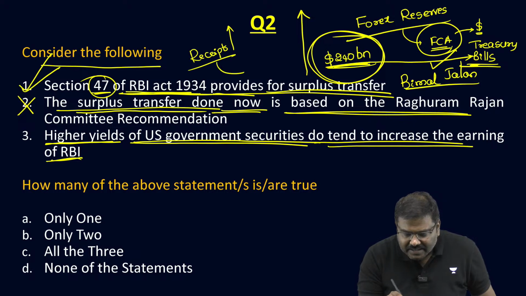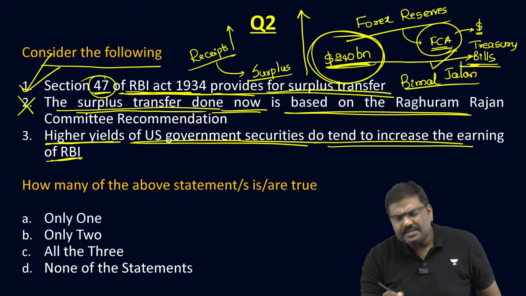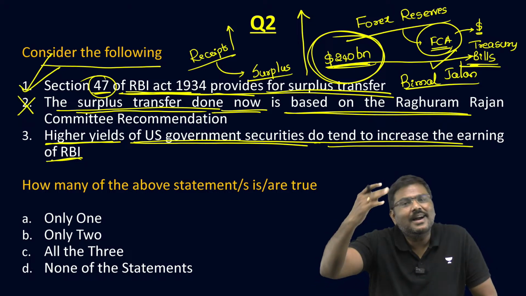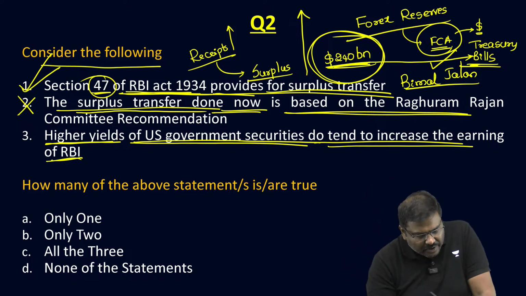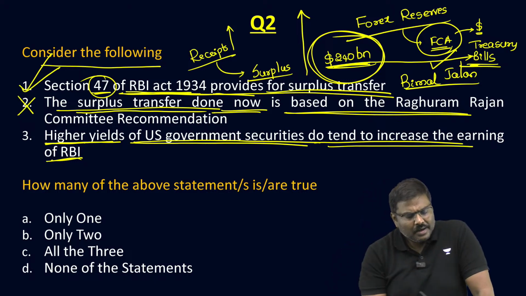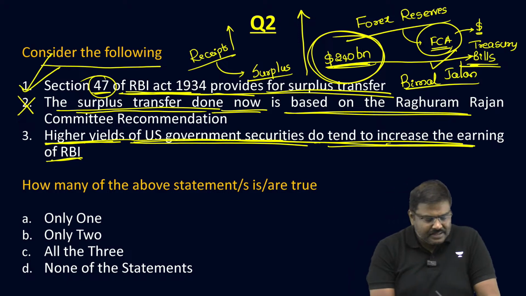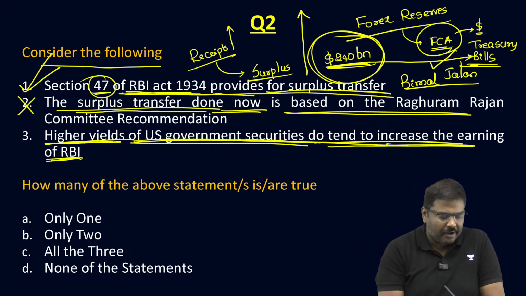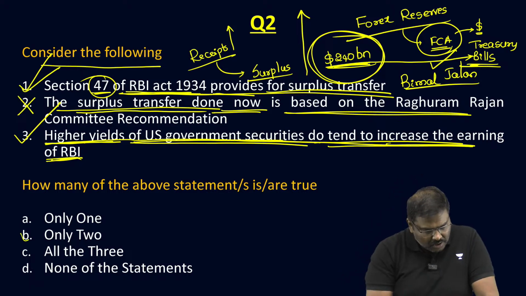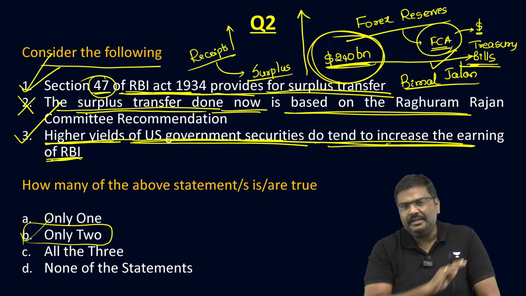And if receipts increase, what will happen to surplus? Just think of this. Surplus will also start increasing. So everybody is okay with the third statement now? Please do let me know. Higher yields of USA government securities do tend to increase the earnings of Reserve Bank of India. Yes. So first statement is true. Third statement is true. Right option is option B.